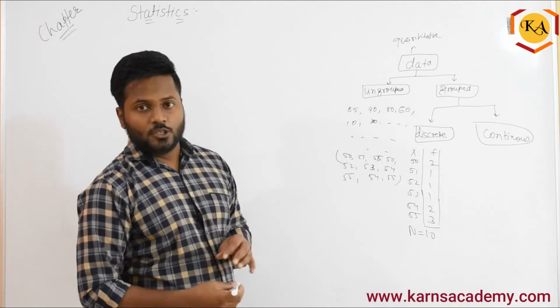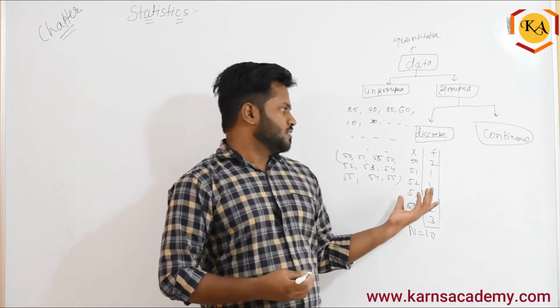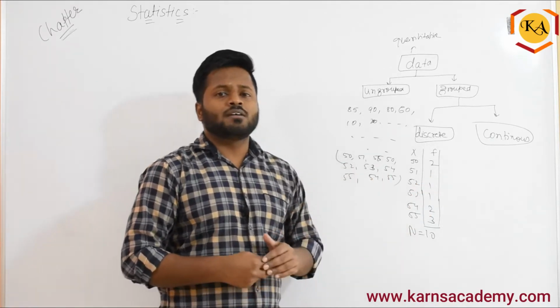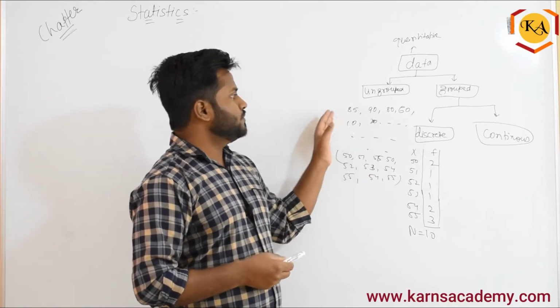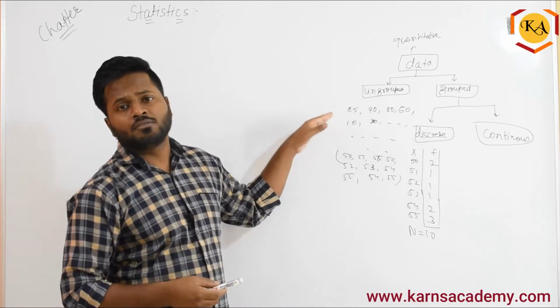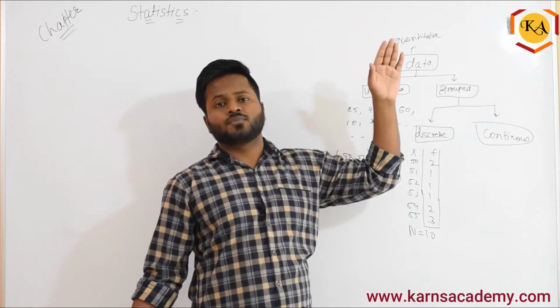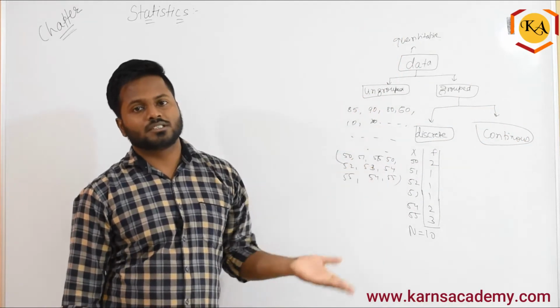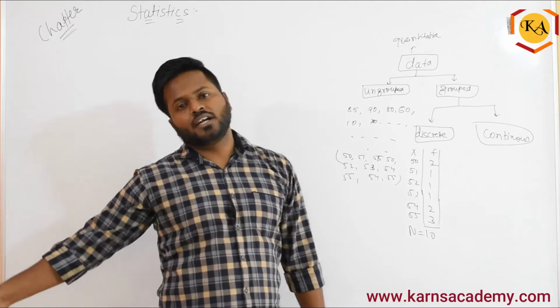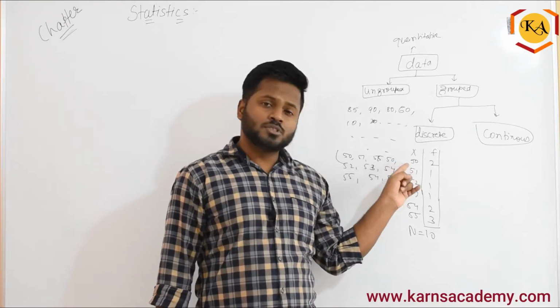Next comes continuous data. You will ask, sir, if discrete data is already there, why do we need continuous data? The reason is, assume you have ungrouped data ranging from 0 to 100, like attendance percentage or marks. Some students have 0 marks, some 1 mark, some 10 marks, some 100 marks. You can't keep writing from 0 to 100.